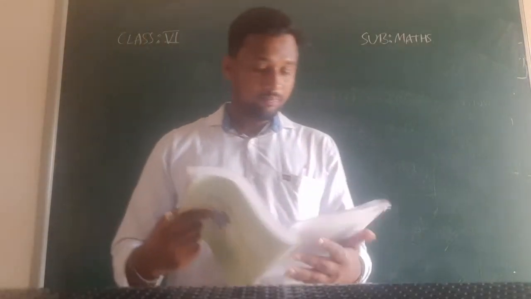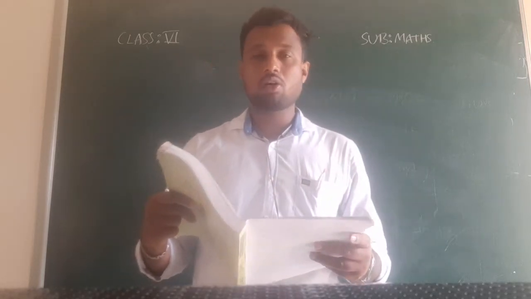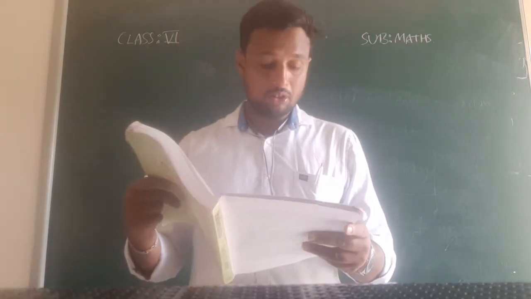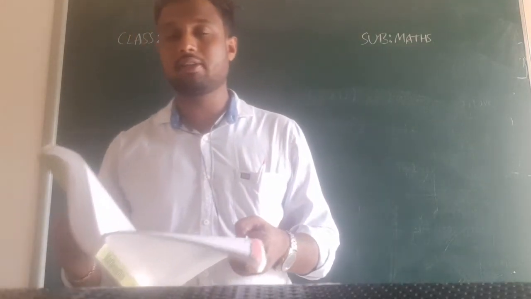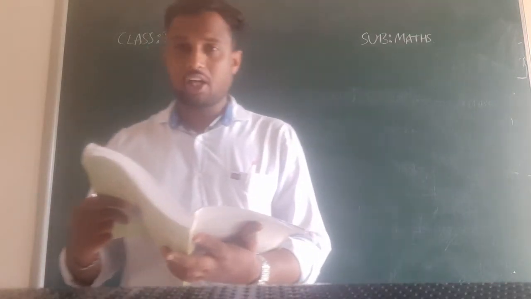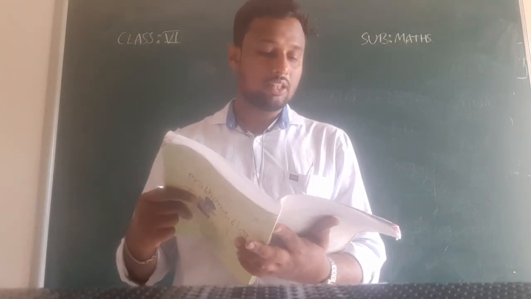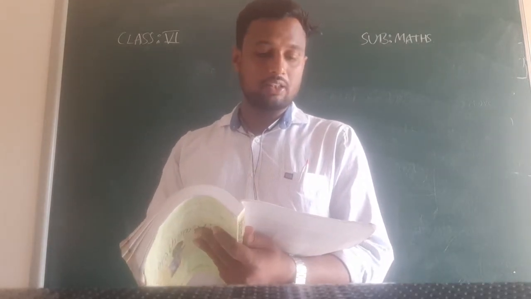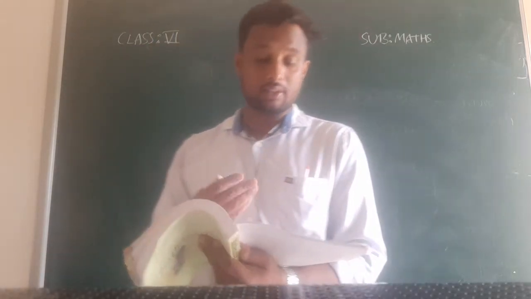Here they have given details about Raman's shop, whatever things he has and the price of each thing. You have to open page number 14 while watching this video without fail, otherwise you can't understand this. Here apples are 40 rupees per kg, oranges 30 rupees per kg. Like this they have given so many things and the price per kg, and the sales during last year, how much he has sold.